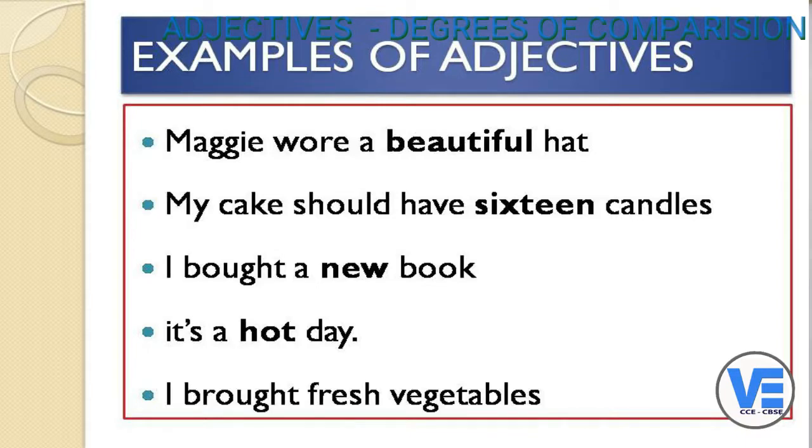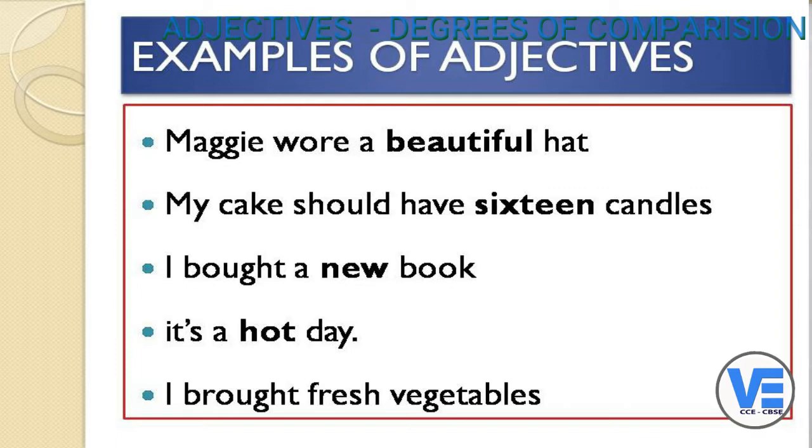Let's see a few more examples here. Maggie wore a beautiful hat. I can say Maggie wore a hat, but I want to describe how beautiful it is, how it's looking. So I added a word to modify the noun, to describe the noun, and I say, Maggie wore a beautiful hat.